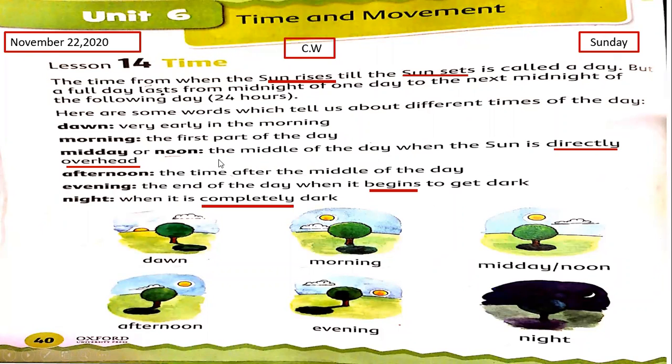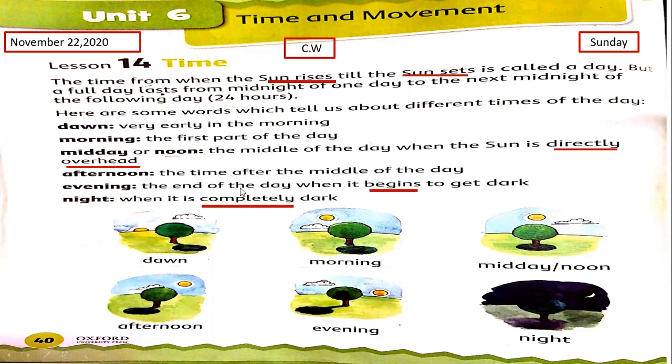Midday or noon, the middle of the day when the sun is directly overhead. It means that the sun is directly on our head. It's called the midday or noon. What is the time at midday? 12 o'clock. Afternoon, the time after the middle of the day. After 12 o'clock starts the afternoon.